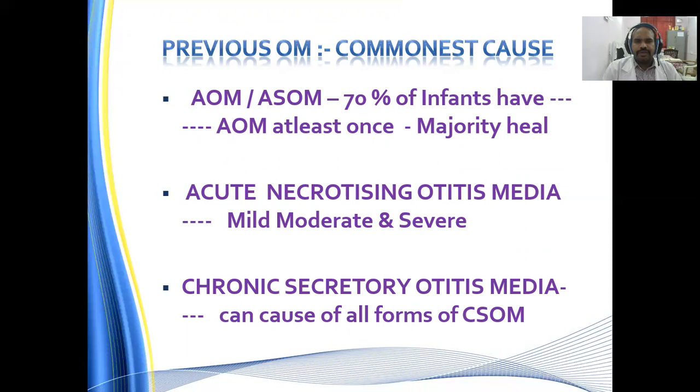This is especially so in children. Also, children have a wider eustachian tube, which is flatter and more horizontally placed, which is one of the reasons for persistence of this infection, leading to acute otitis media, which in turn leads to chronic otitis media.